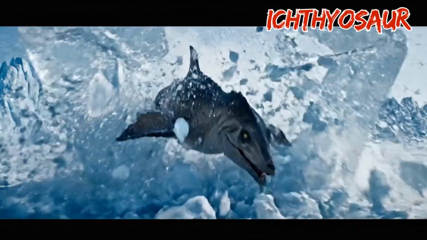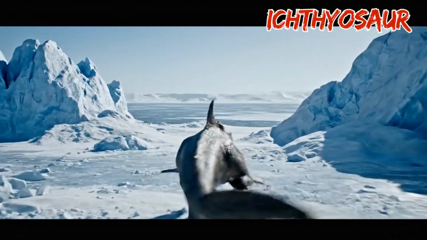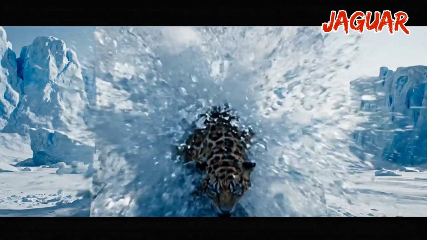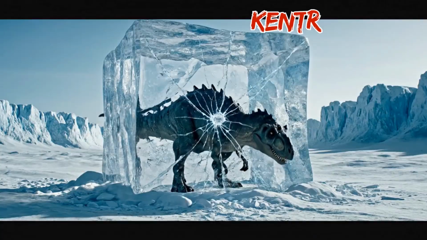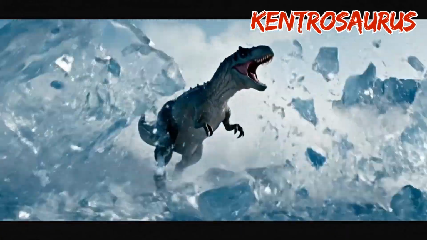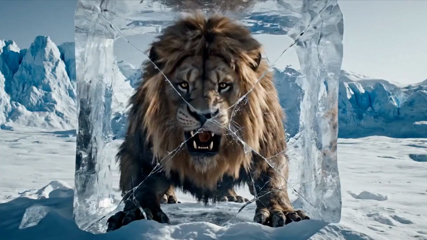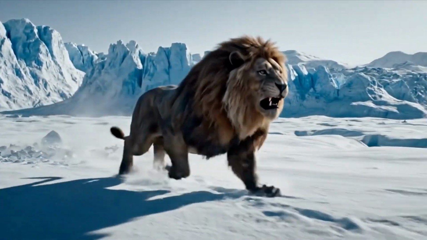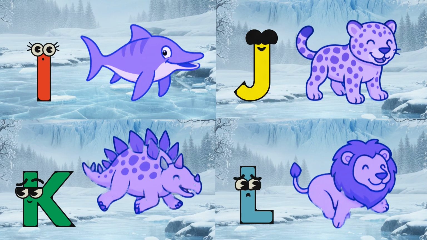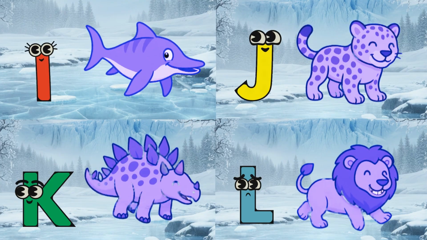I is for ichthyosaur, I ichthyosaur, splash, splash, splash. J is for jaguar, J jaguar, snarl, snarl, snarl. K is for kentrosaurus, stomp, stomp, stomp. L is for lion, L lion, roar, roar, roar. I, J, K, L, prehistoric safari animals.